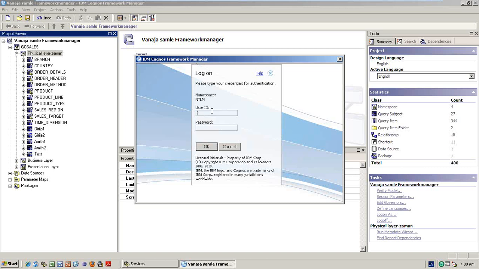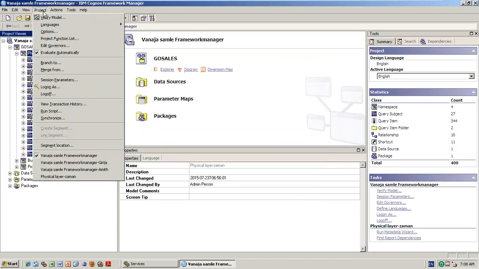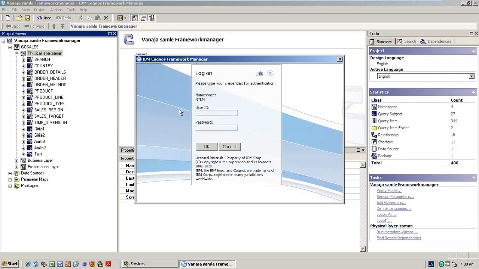But that is not always the case, right? Every time he will not give it. So it is better to ask him, boss, please download those 2 files and give them to me. He can open the Framework Manager model on his machine, log in with his own login, and download it. But here, why are you using log on as? Instead of logging in on his machine, you can log on with his credentials here itself, download it, and then log off. So this is the log on and log off.